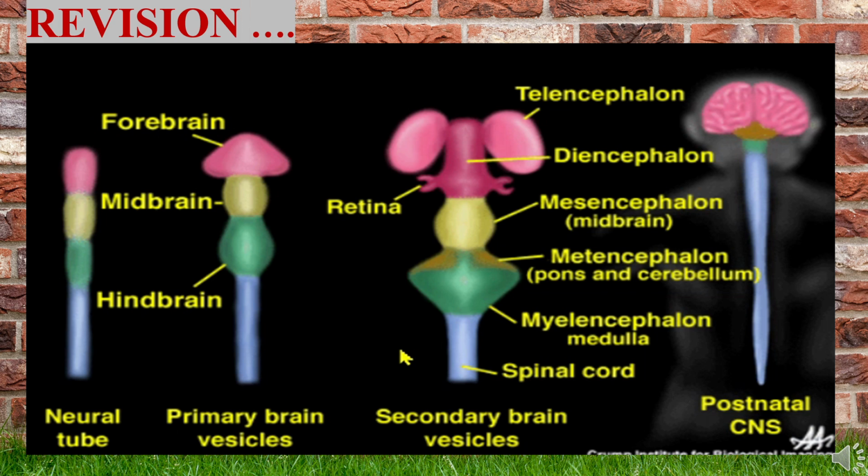The mesencephalon gives rise to the midbrain. The metencephalon will give rise to the pons and cerebellum. The myelencephalon gives rise to the medulla. The remaining part of the neural tube is going to give rise to the spinal cord.